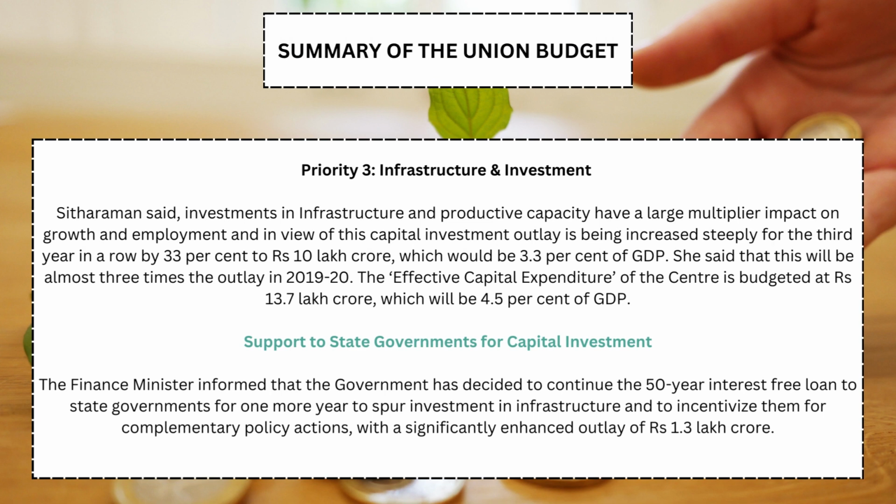Infrastructure and investment. Sitharaman said, investments in infrastructure and productive capacity have a large multiplier impact on growth and employment, and in view of this, capital investment outlay is being increased steeply for the third year in a row by 33% to 10 lakh crore rupees, which would be 3.3% of GDP. She said that this will be almost 3 times the outlay in 2019-2020. The effective capital expenditure of the Centre is budgeted at 13.7 lakh crore rupees, which will be 4.5% of GDP.